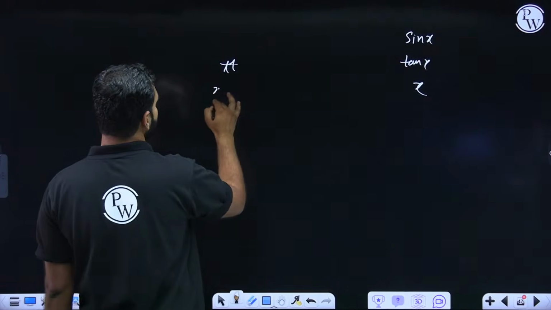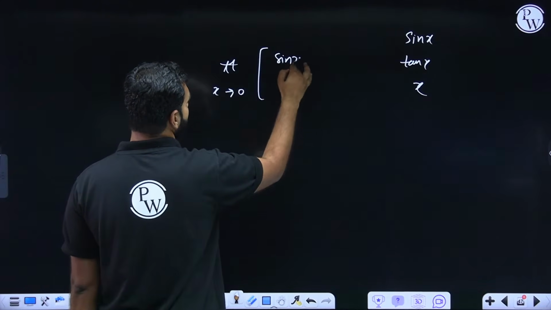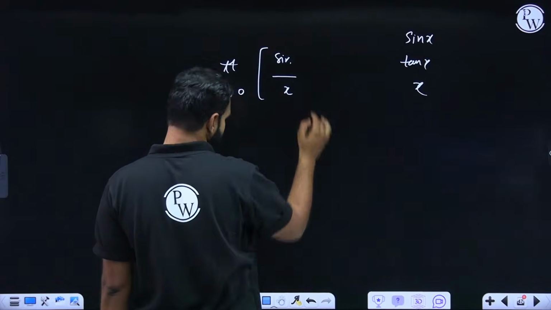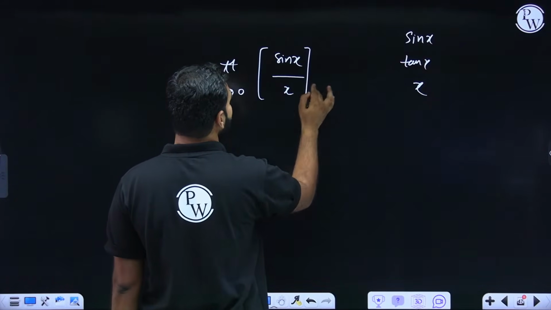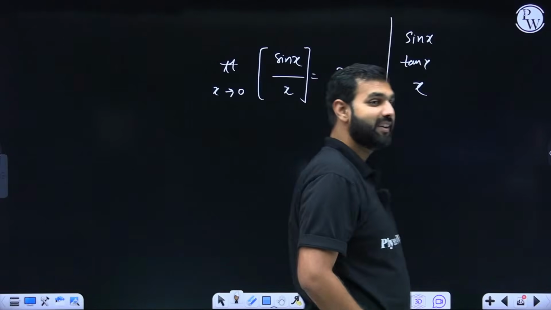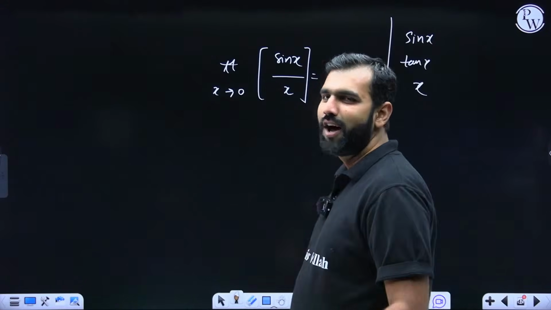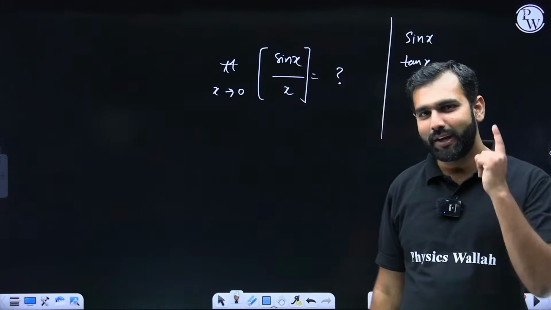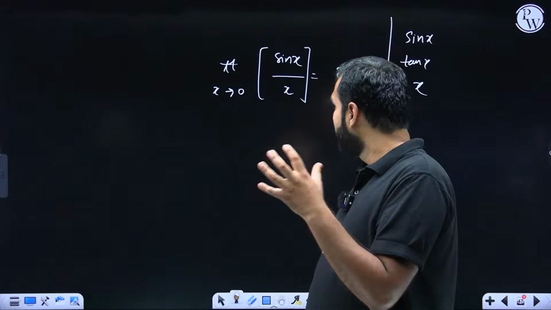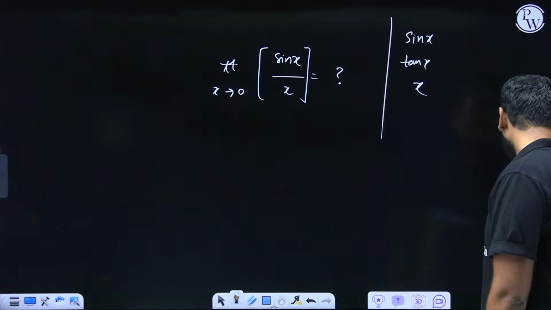Do tell me what will be the answer to this question: limit x approaches 0, GIF of sin x upon x. GIF of sin x upon x. Do tell me the answer. I'm hoping for an answer from your side. Do write in the comment box. Let's see how many of you are intelligent enough to solve this. How do they write it in the thumbnails? Only people with great IQ can solve this. So let's see how many of you do it.